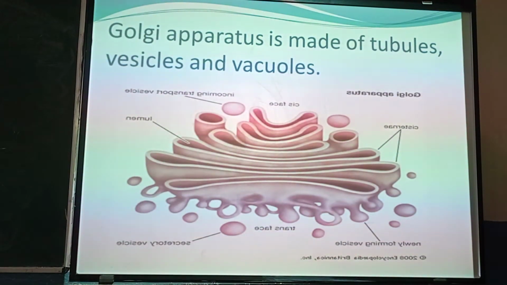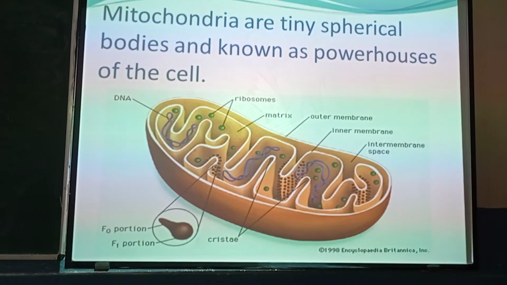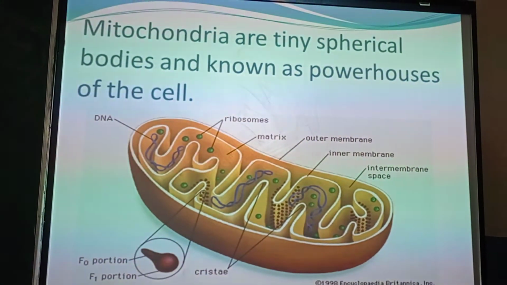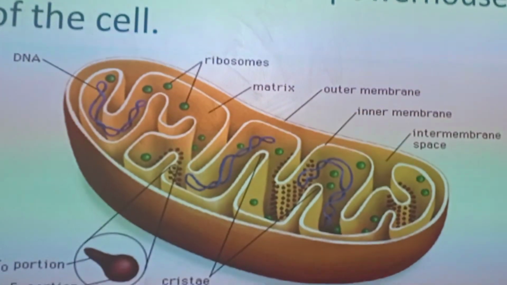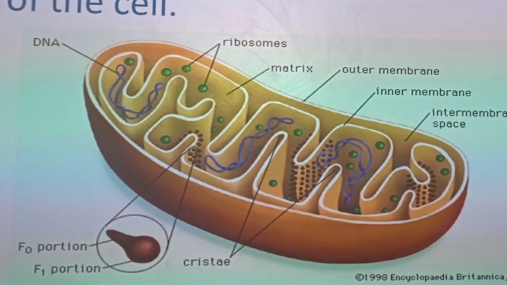So, the next organelle of the cell is our mitochondria, which is also called the powerhouse of the cell because it generates energy molecules, that is ATP molecules.